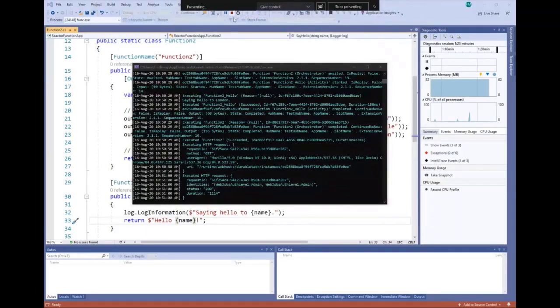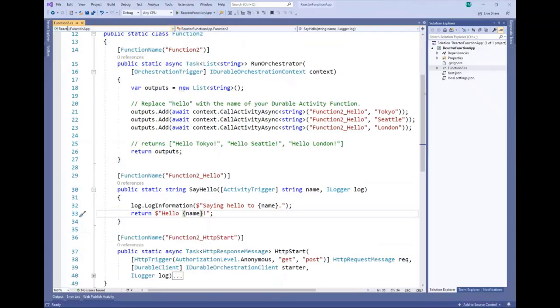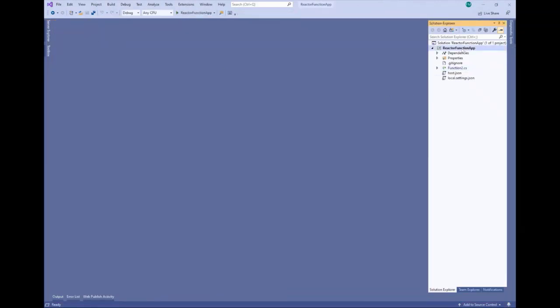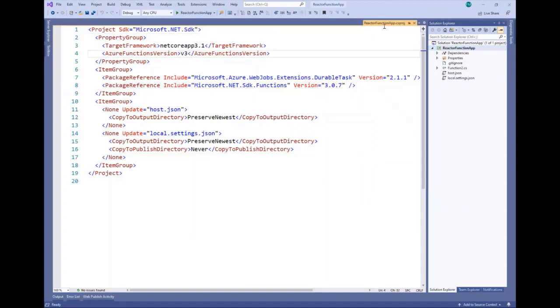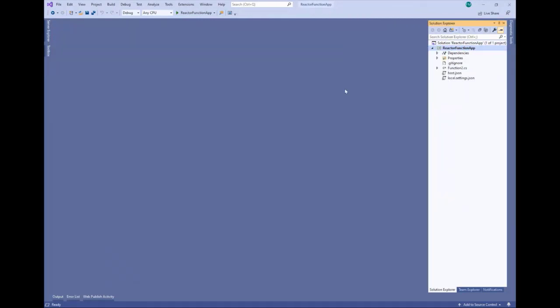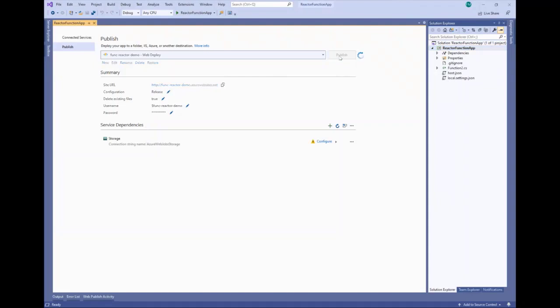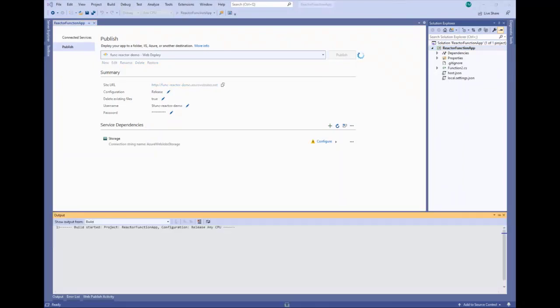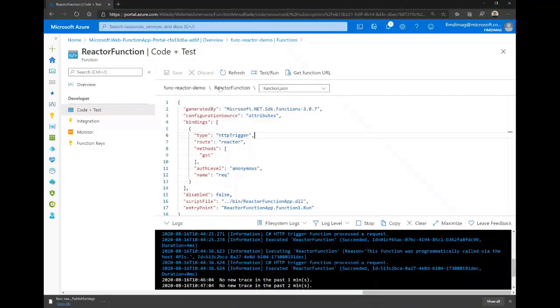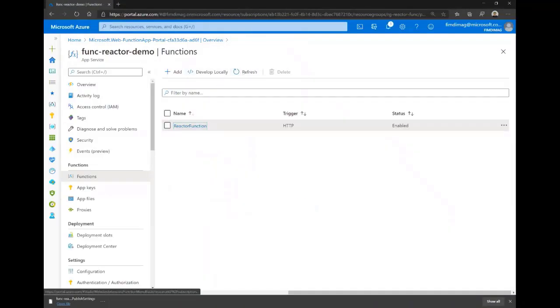So this is a sample example, but like I said, we have many scenarios, many patterns, from the fan out, fan in to the async HTTP API, etc. So we have a lot of examples and a lot of patterns. So the same thing for here, the Reactor function. We'll deploy this function. We'll deploy or publish these functions directly, and you'll use the same functions. And here we'll see what we will have inside Azure.